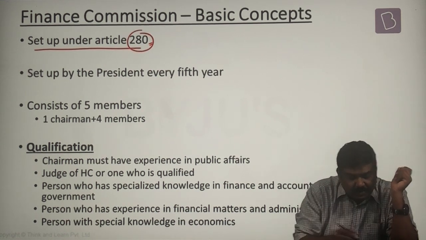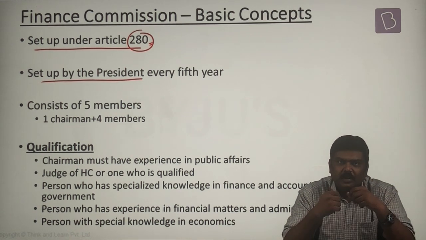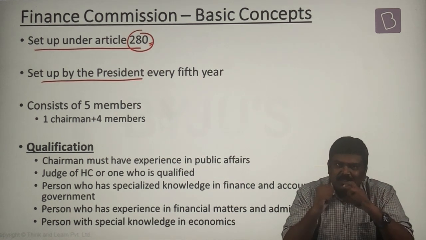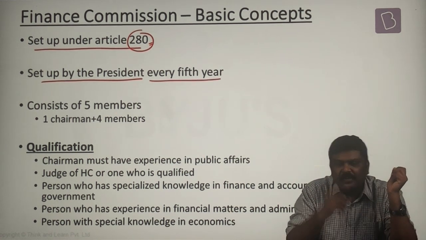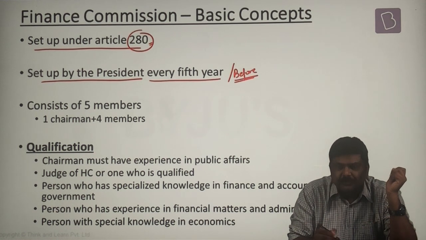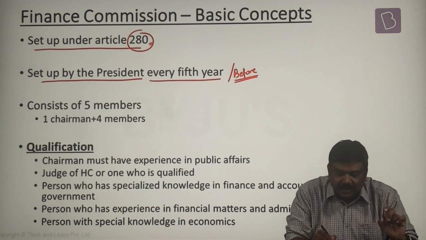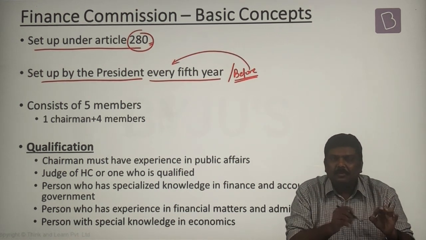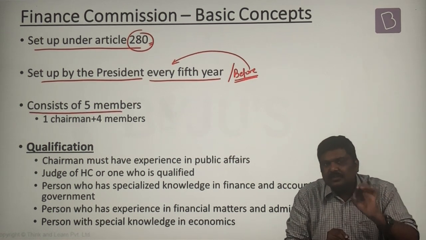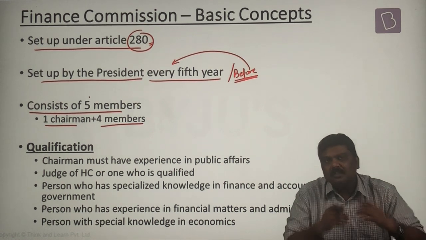Now, who sets up the Finance Commission? Since the President of India is the executive head of India, he will authorize the setting up of the Finance Commission. And this setting up will be done once every 5 years or even before the end of 5 years. Whenever he feels that there is a need for setting up a Finance Commission, he shall authorize the appointment of a Finance Commission. Now, the Finance Commission will consist of 5 members. 1 plus 4. 1 is the chairman and the 4 are the other members.